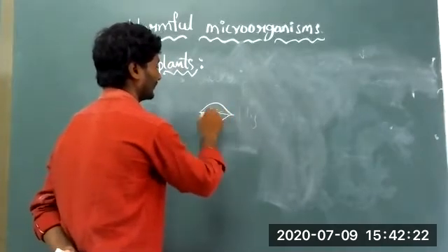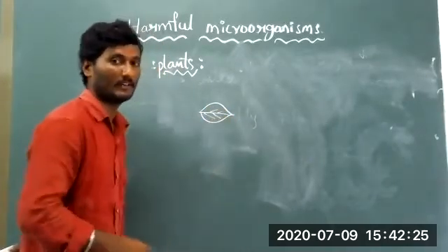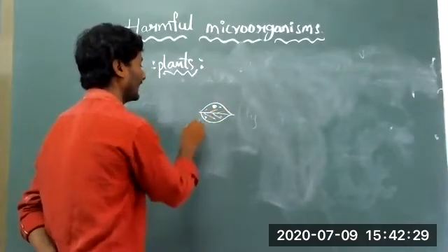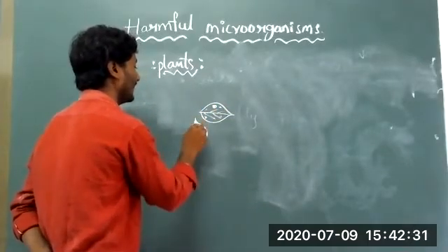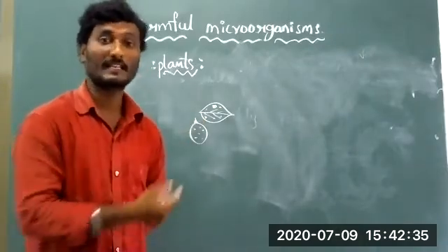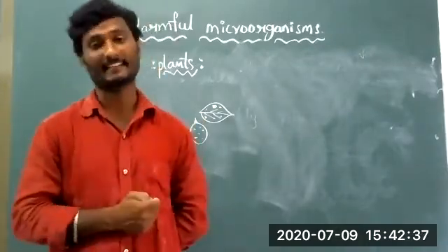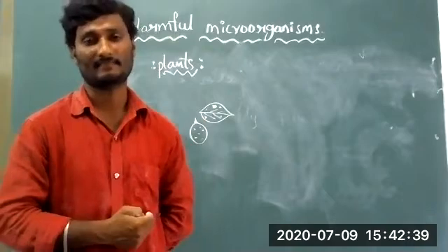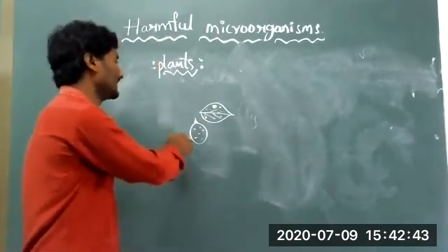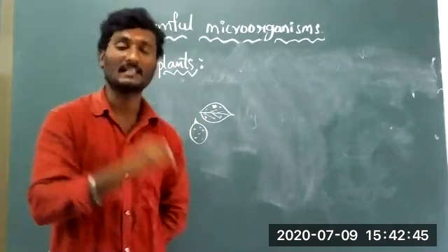For example, it is one of the lemon leaves. Dark spots appeared on the leaf, and dark spots appeared on the lemon fruit. The dark spots indicate citrus canker disease. With the help of bacteria, the disease occurred.